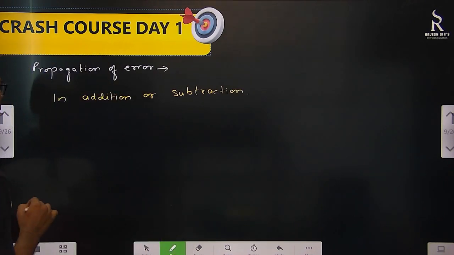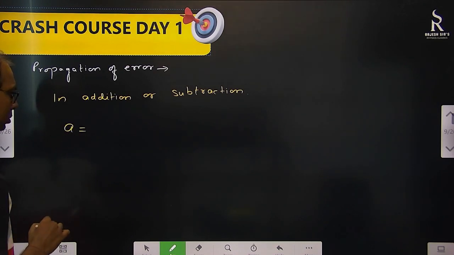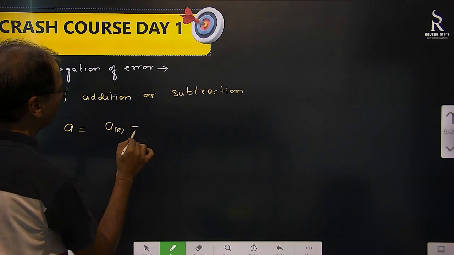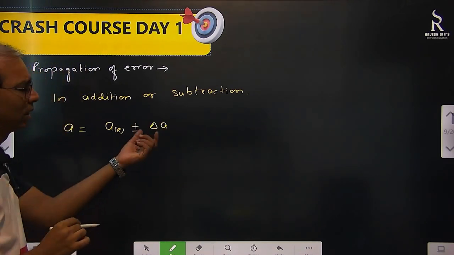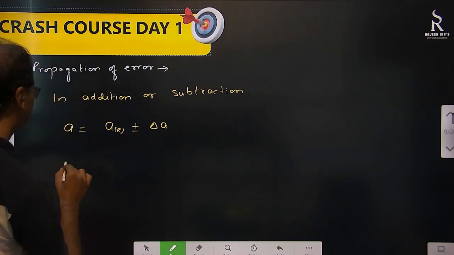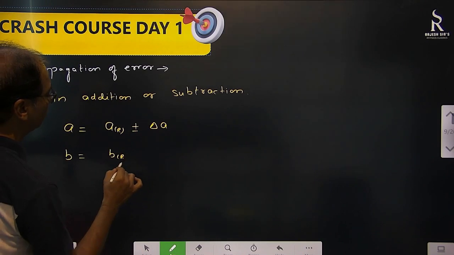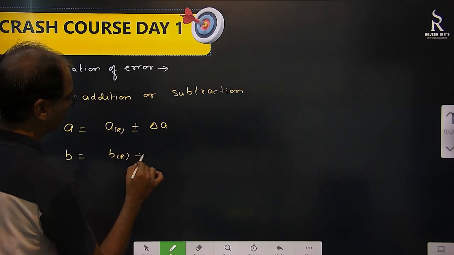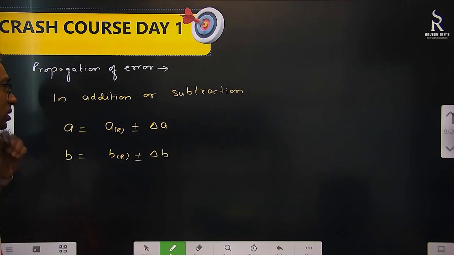Okay, now suppose we have a quantity like A. A is the real value of A plus minus delta A, that is the error. Okay, there is B. B is the true value plus minus delta B. Now addition or subtraction we have to do.